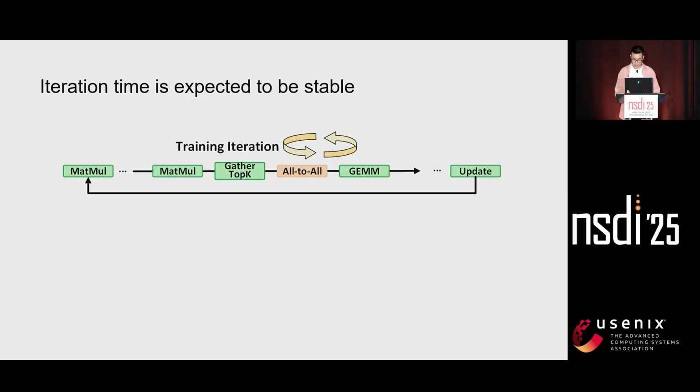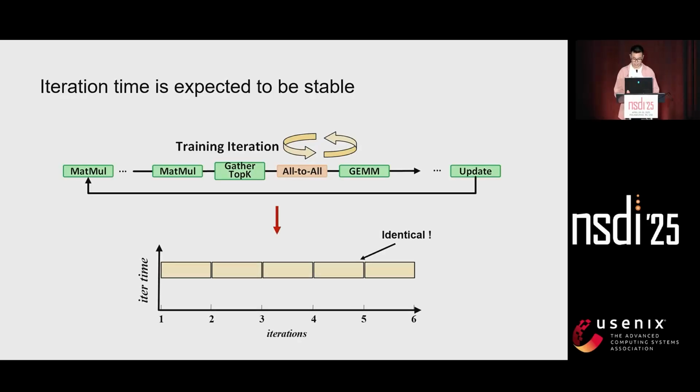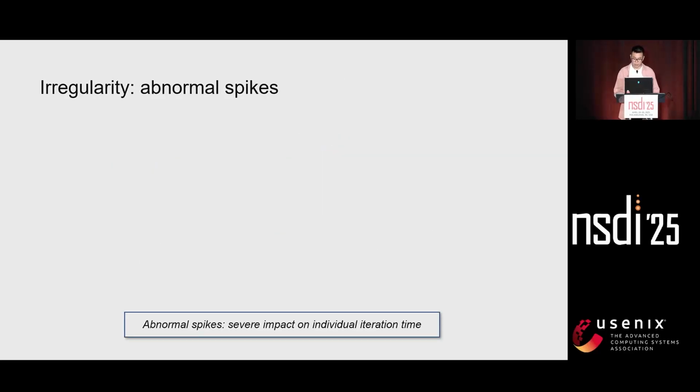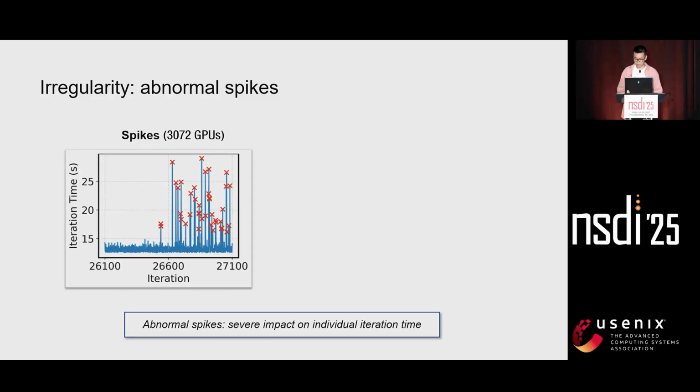Ideally, each training iteration should be a duplication of the previous one because we are repeating the same tensor computation and identical communication patterns. So as a result, the iteration time should be consistent during training. However, in training with thousands of GPUs, we observe something counterintuitive. Even in a cluster without any failures, the training iterations show unpredictable variation, which we term irregularity.